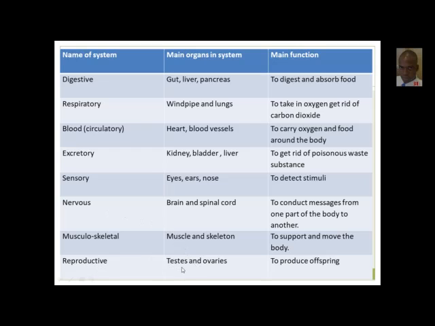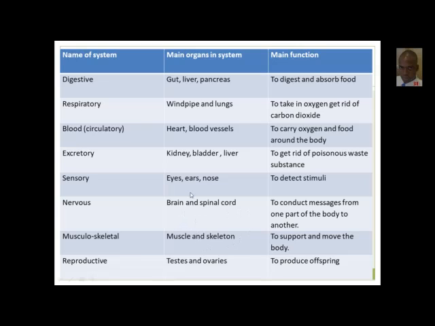The reproductive system, you have the testes, the ovaries, the penis, the vagina, right? All of them work together to ensure that a new offspring is produced. The musculoskeletal system, as a combination of the skeletal and the muscular system, their role is to ensure that we can stand upright, move all around, right, and give us the shape so that we don't look like slugs. Good. And it's made up of the muscles and the skeletons, right?